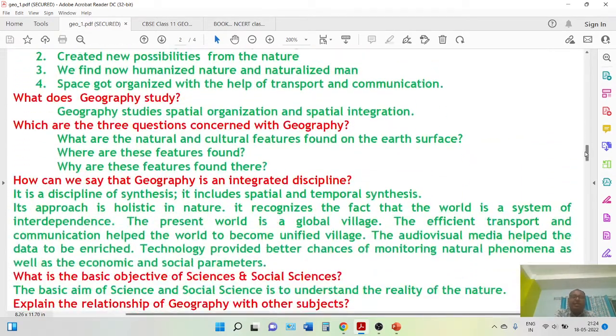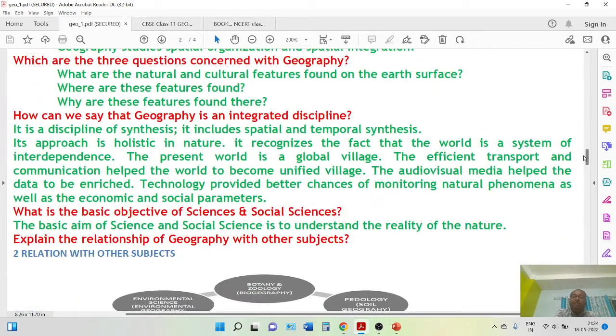We have discussed what geographers study and why geography is called an integrated discipline. There are two reasons. First of all, geographers include spatial and temporal synthesis. Here you can see spatial and temporal synthesis. Spatial means space, living space, and temporal means time. As time changes, our living space also changes. So the approach is very holistic.